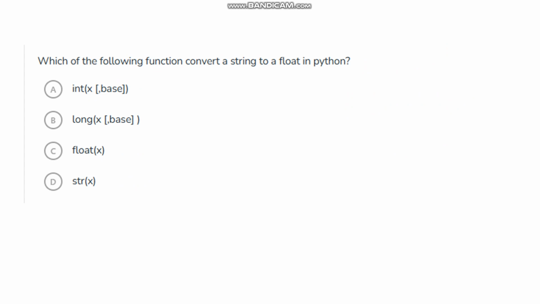Which of the following functions converts a string to a floating point in Python? To convert any string into a floating point, we need a function. That function is called the float function. Option C, float of x will convert the given string x into floating point format.